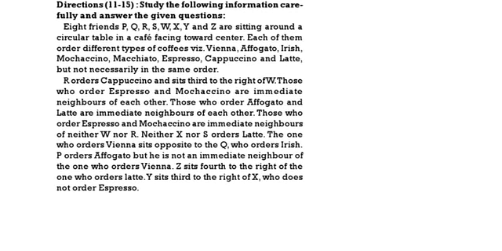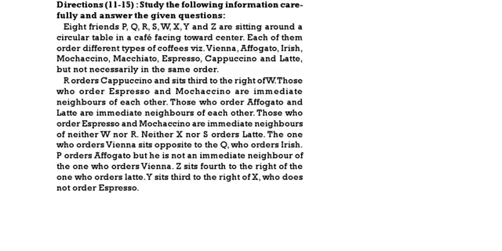Study the following information carefully to answer the given questions. There are 8 friends P, Q, R, S, W, X, Y and Z. They are sitting around a circular table in a cave facing to the center. Each of them likes different types of coffees, that is Vienna, Affogato, Irish, Mochaccino, Macchiato, Espresso, Cappuccino, Latte, but not necessarily in the same order.